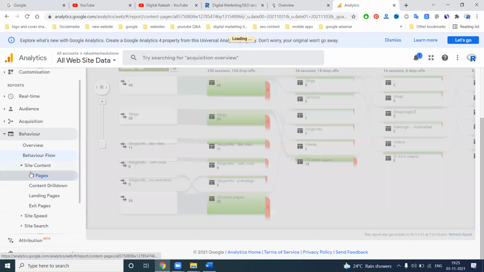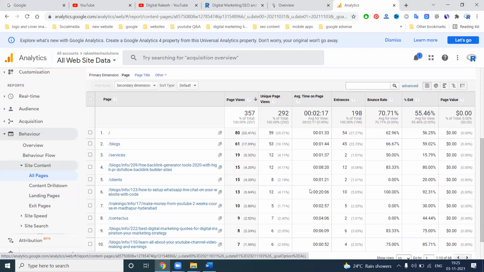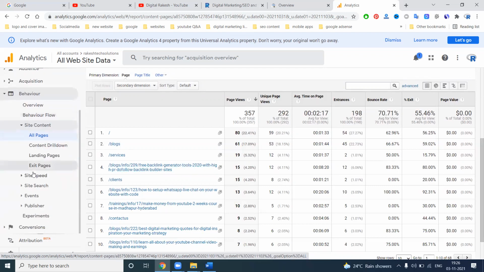That is very important. Site Content covers all pages. What is our landing page? This shows the bounce rate for each page. If the bounce rate is 100%, it means users are not spending more time on your website; they just come and leave. That affects your website's score through bounce rate. So on each page you have to write proper code and show customers the content so they spend more time on your website and the bounce rate decreases. It is compulsory to follow this option.